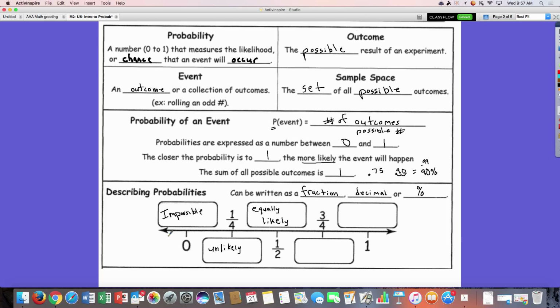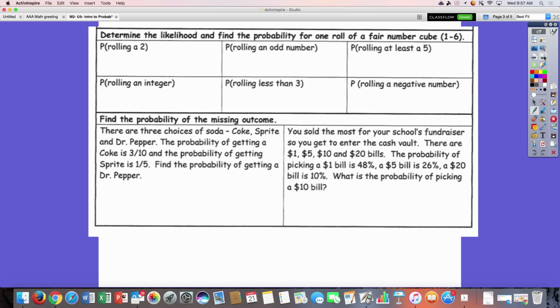Because I have an equal chance of not getting or getting it, right? 50% chance. 3/4 of a chance, or 75%, would be likely. And 100% chance is certain. Right? The chances of having math homework is almost certain. All right.